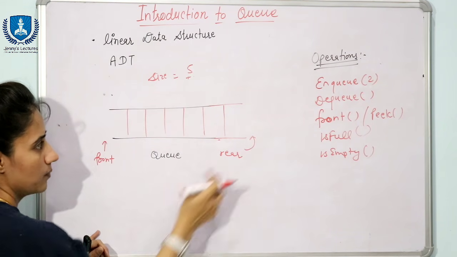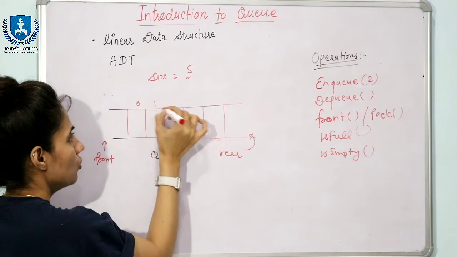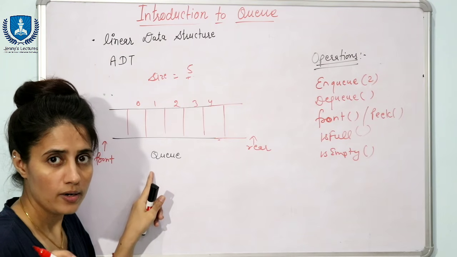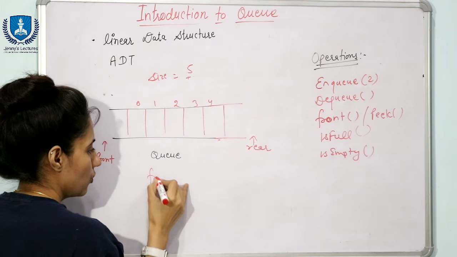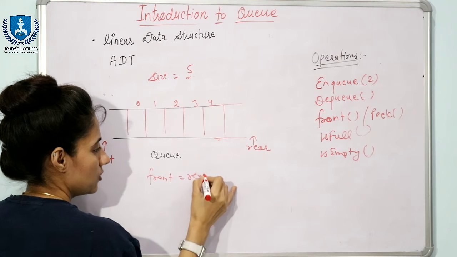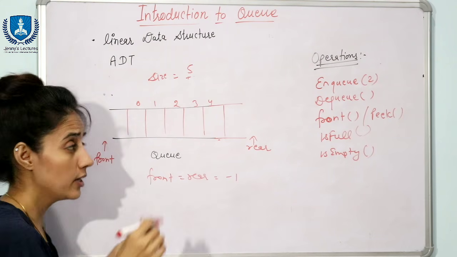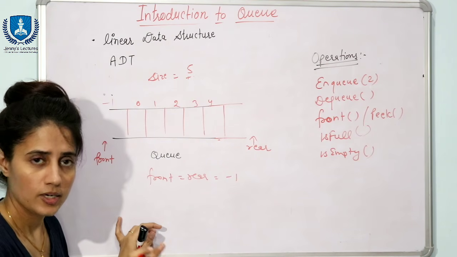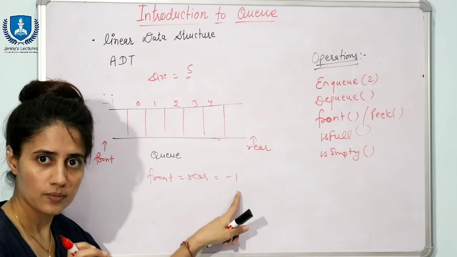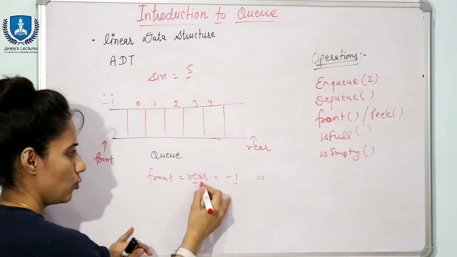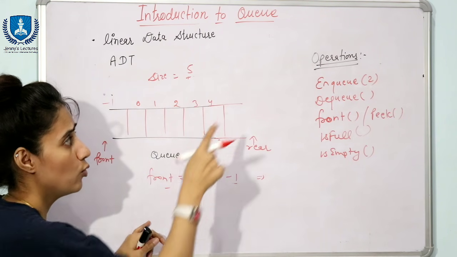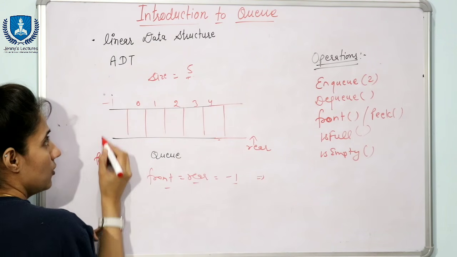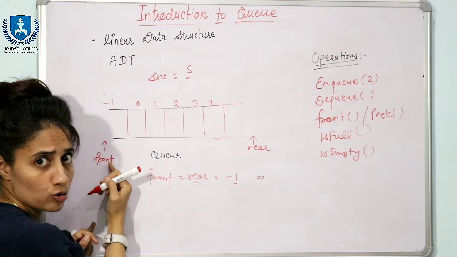Here I have this end, and index is 0, 1, 2, 3 and 4. Initially there is nothing in the queue. In that case both front and rear would point to -1. Hypothetically we assume that there is a -1 index and these are pointing to -1. It means queue is empty. That is the signal. If this is -1, it means queue is empty. Now I want to enqueue 2. Now what would happen? See, front is -1, rear is also -1.